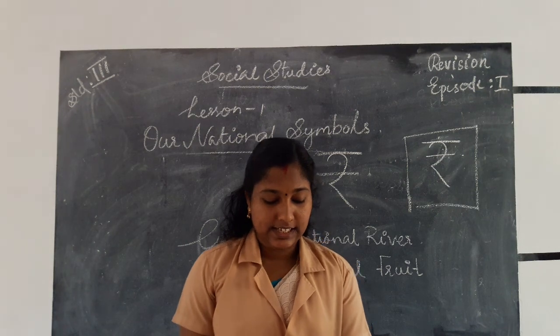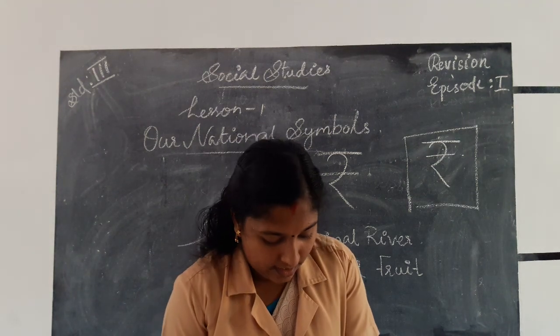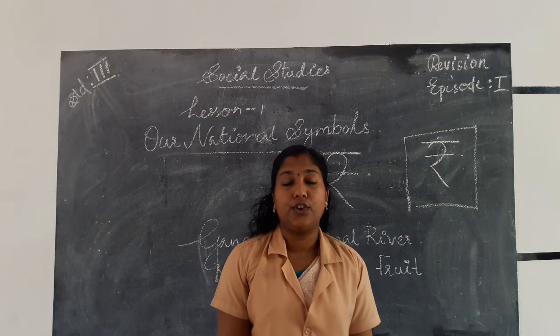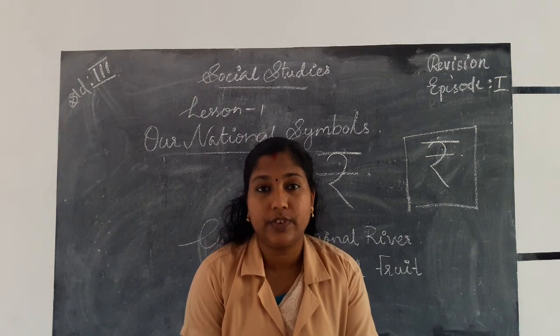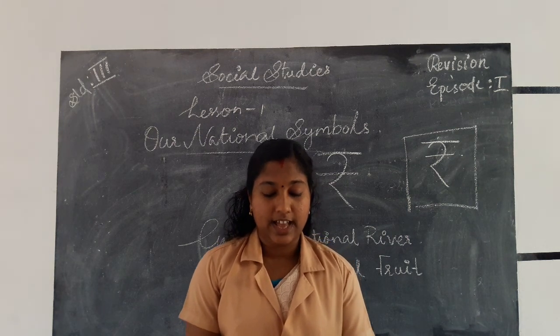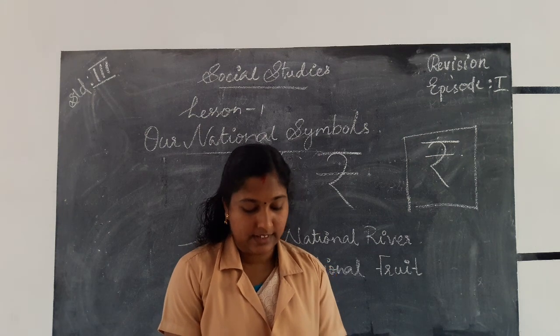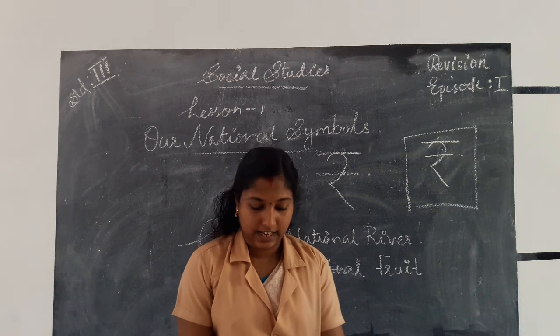The tigers in India are protected by a program called Project Tiger. The dash is the national fruit of India. Which is the national fruit of India? Mango. The dash color in our national flag is a symbol of sacrifice. The dash color, yes, green color.